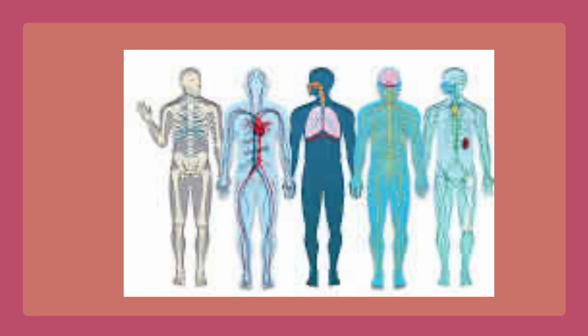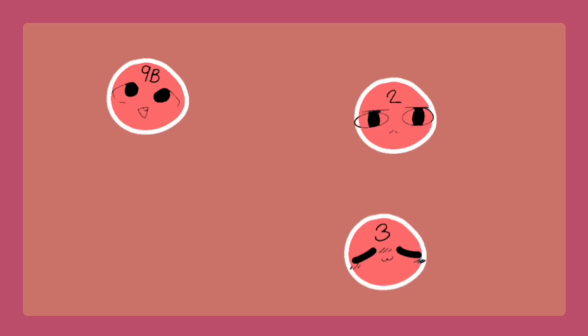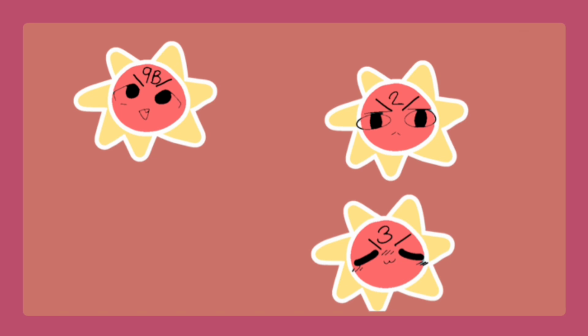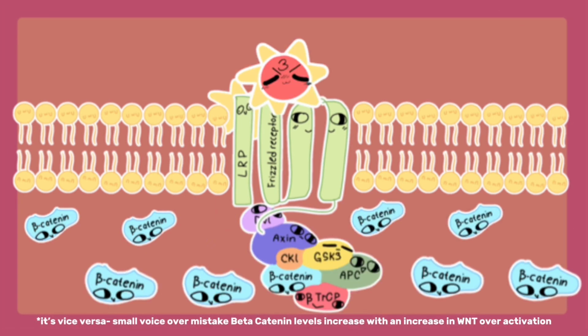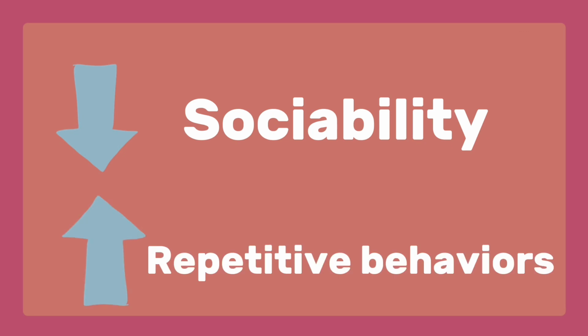However, in an autistic person's WNT pathway, rare variants of the typical WNT2, 3, and WNT9b have been found to overactivate WNT signaling. Without the standard regulation, the cytoplasmic beta-catenin is degraded by the beta-catenin destruction complex. Variants that decrease WNT activation can conversely lead to overaccumulation of beta-catenin, which leads to the reduced sociability and repetitive behaviors linked to autism.